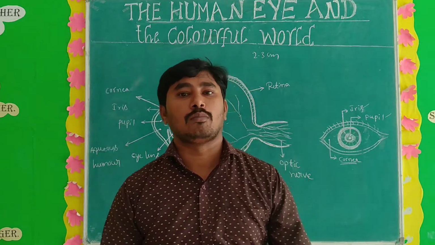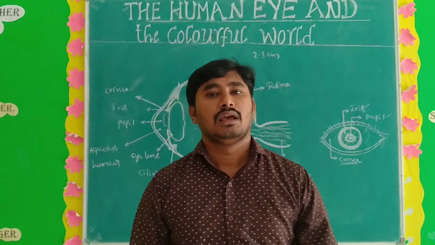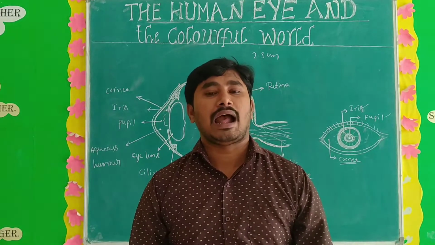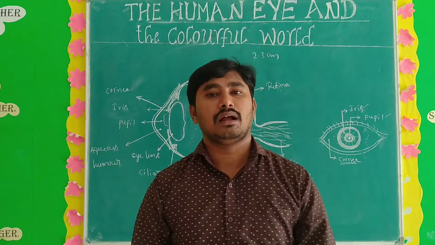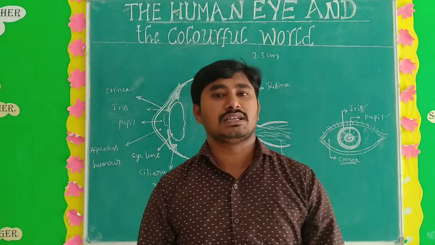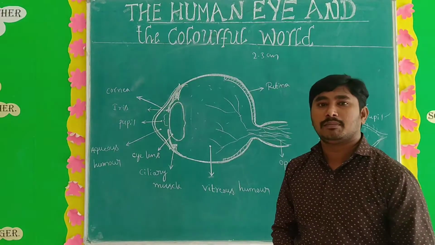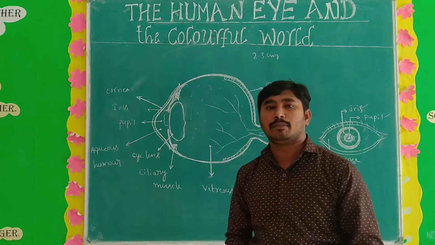Students, today we should learn one more important topic, that is the human eye and the colorful world. In this chapter we have to learn the importance of the human eye and the defects of the human eye. First of all, you have to try to understand what is meant by the human eye. See, this is the human eye diagram.